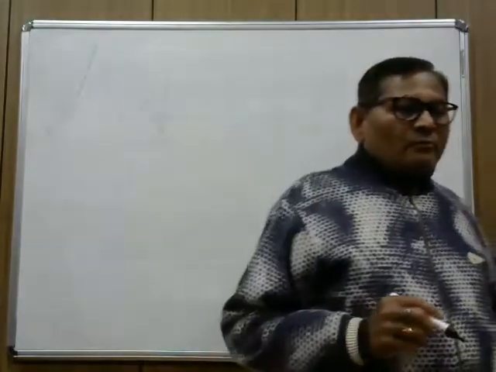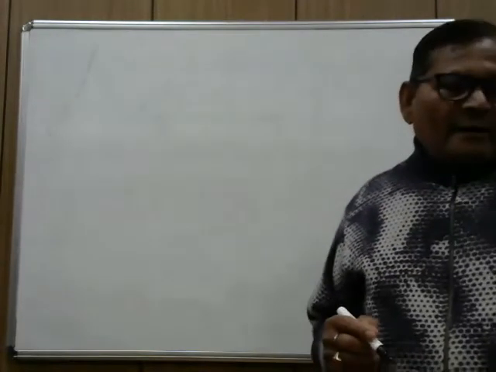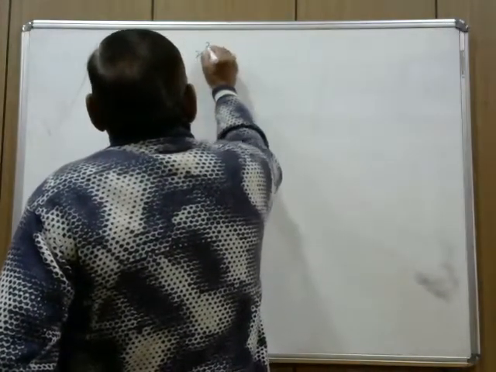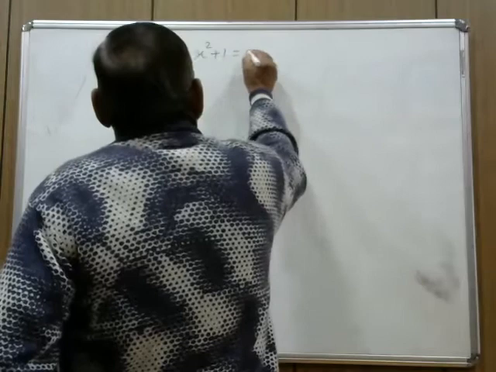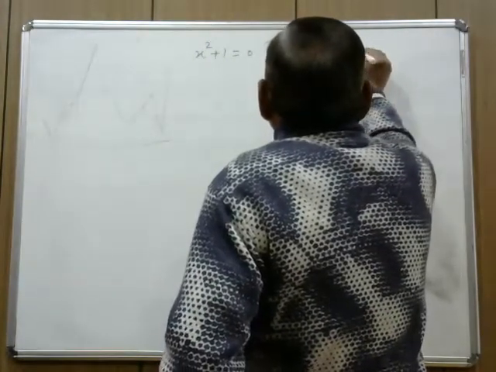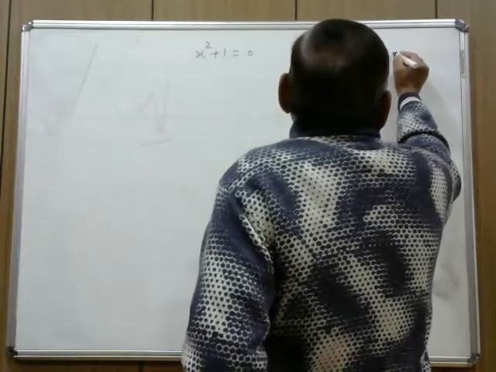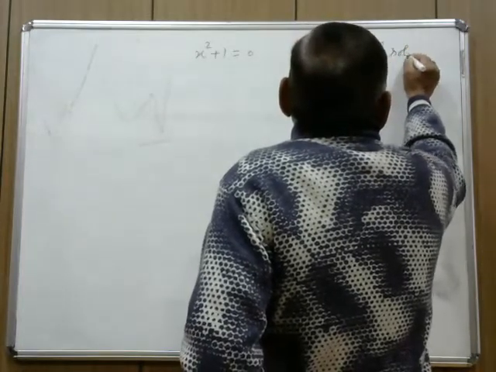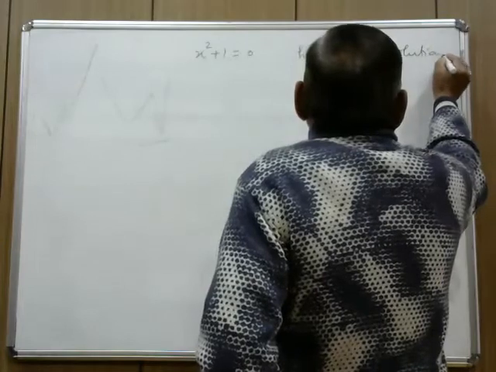For that, you see, in earlier classes, you have studied linear equations in one variable, two variables, and a quadratic equation in one variable, and we have seen that the equation of the type x square plus 1 equal to 0 has no real solution. Why? Why does it have no real solution?